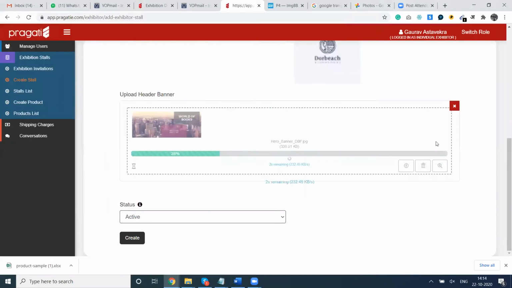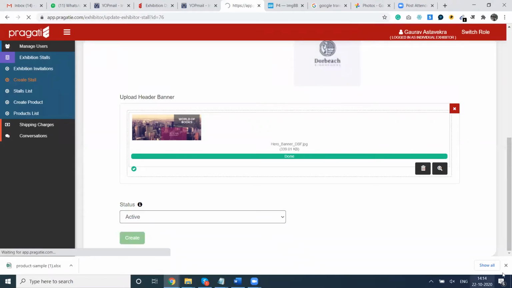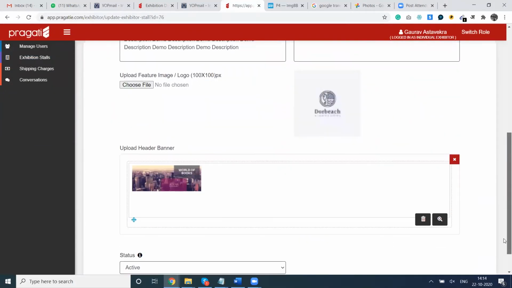We had received certain queries whether a GIF is also possible to be uploaded as a hero banner. The answer to that query is yes. You can now upload a GIF as well as a JPG as a hero banner. Below this, you need to select the status of the stall as active and hit the create button. So now the stall is being created.